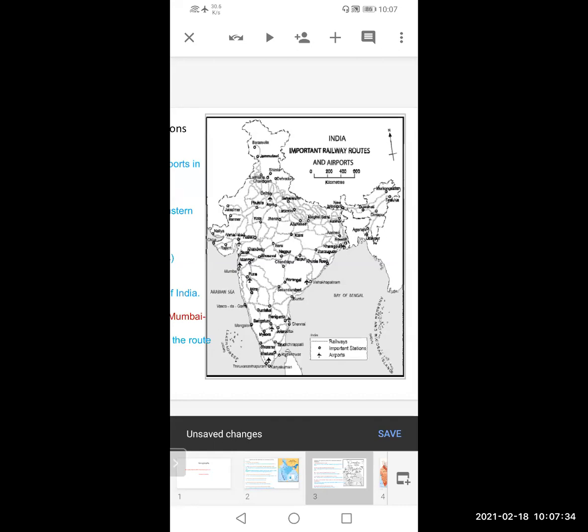This is how India is differentiated. This is the coastal line of India: Gujarat, Maharashtra, Goa, Karnataka, Kerala. These states are lined by the coastline on the west side. On the other hand, Tamil Nadu, Orissa, Andhra Pradesh, all these states are blessed with the eastern coast.